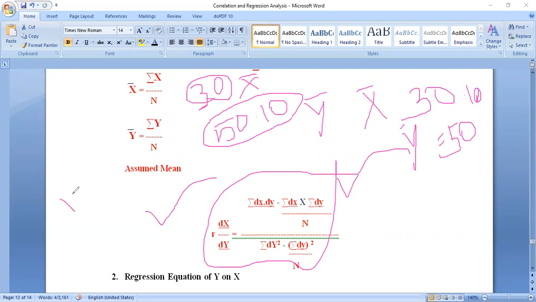Again, another important doubt here. X bar and y bar, both values are in fractions, that is 30.10 and 50.10. Which method do you have to apply? Only the assumed mean method you have to apply. Okay. The next.